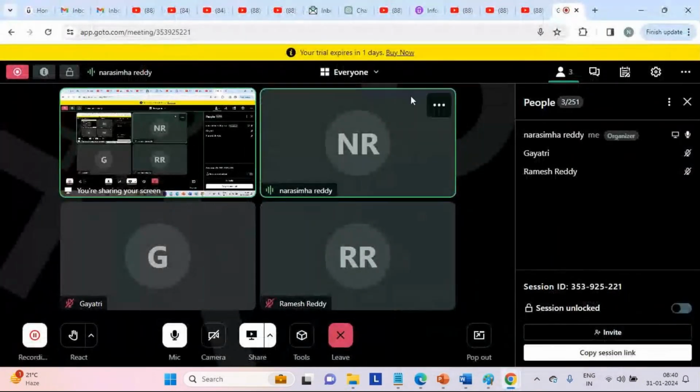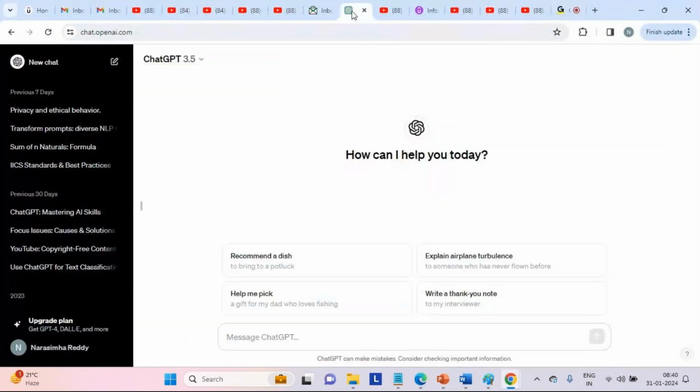Okay. Now let's open ChatGPT. Now it's empty, right? Nothing is there. We are starting from scratch. The first thing, let's say, create a table employee with the default columns. Can you see here?